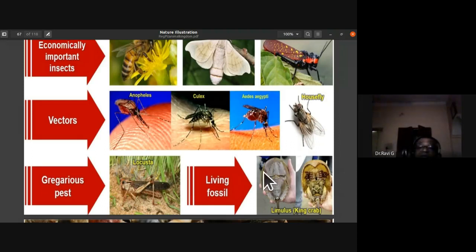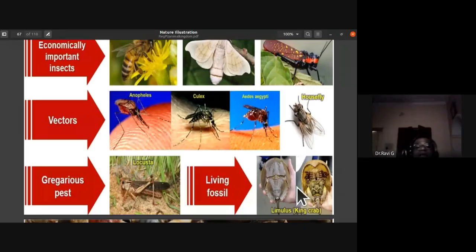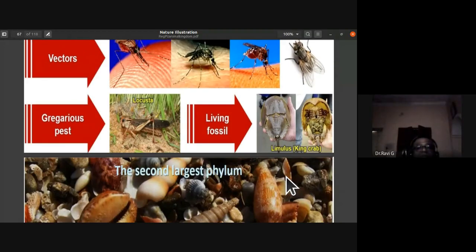Okay, and Limulus is also one of the... King crab or Limulus, they have a neurogenic heart. You can also remember about that.